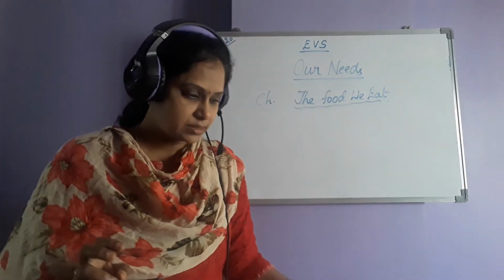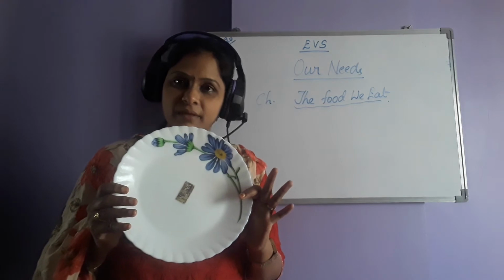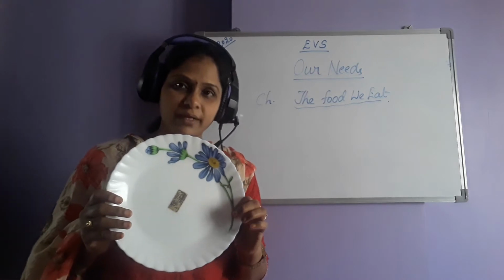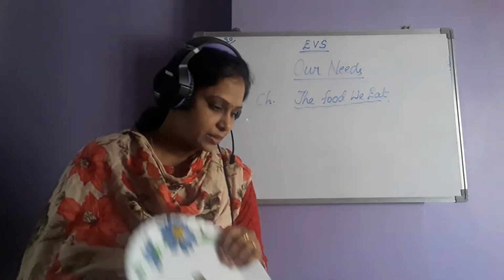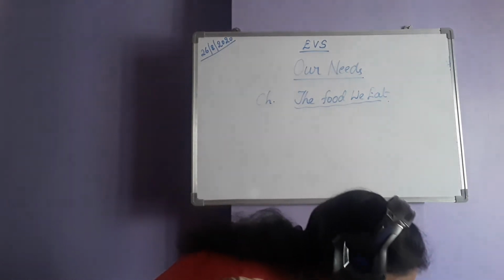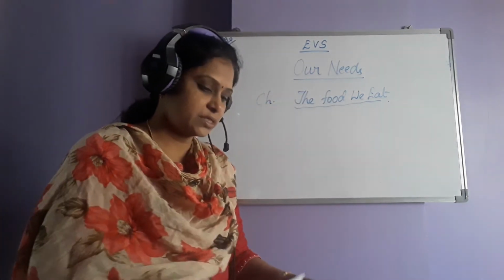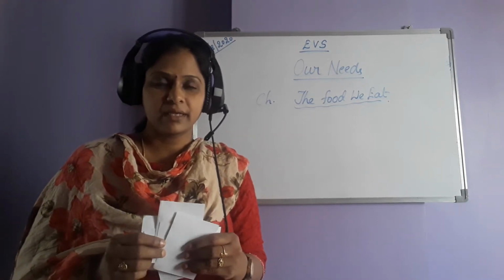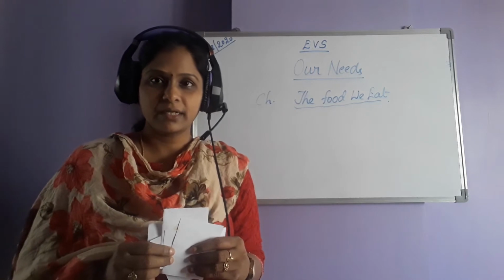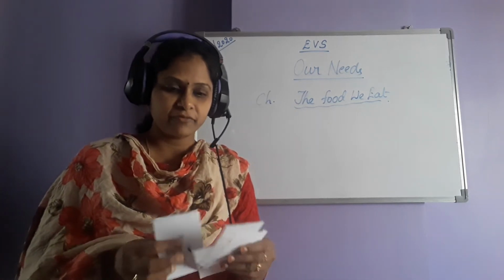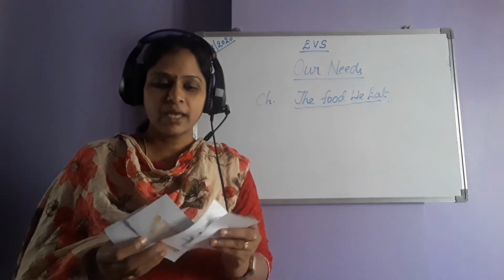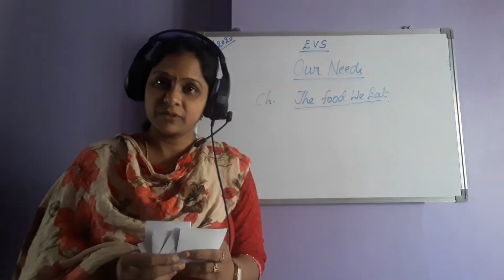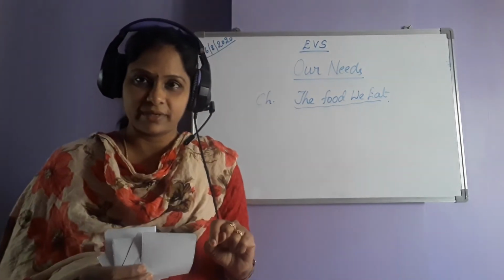For that, take a plate. You can take any disposable plate also, any plastic plate, anything which you can. Okay. Then take some pieces of papers, white papers. Okay. You can take an A4 size white paper and cut into equal parts. I have got 8 equal parts. Out of that, I used only 5. What you are supposed to do is, you have to recollect what you had in breakfast.